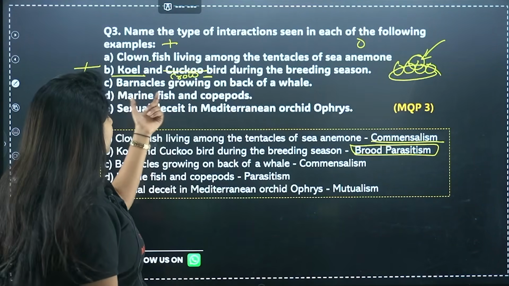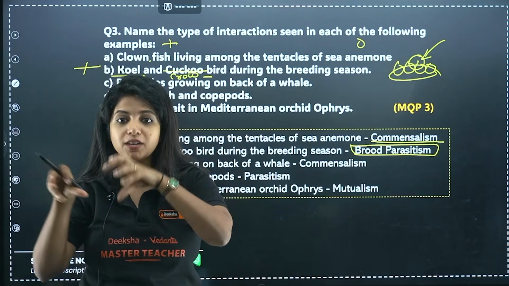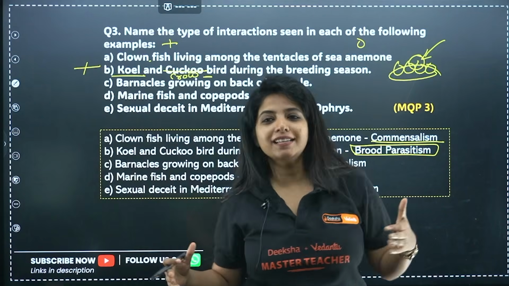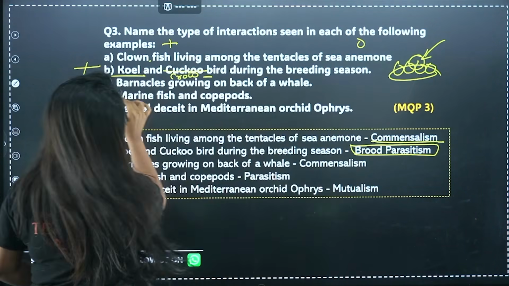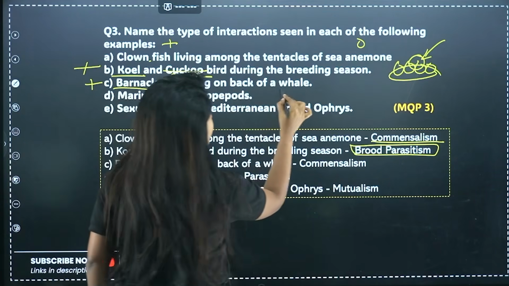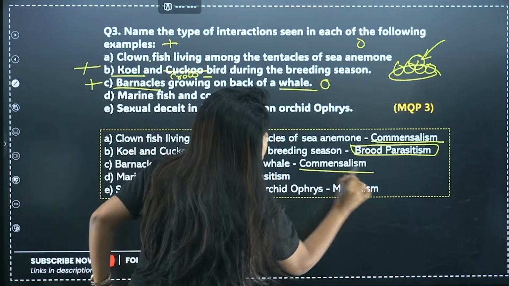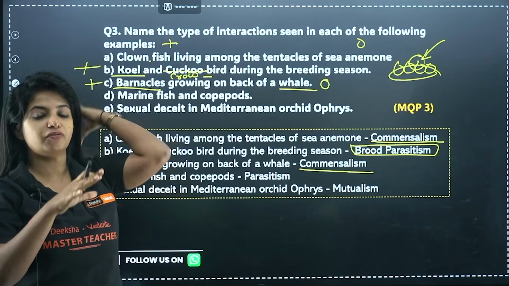Now you have barnacles growing on the back of the whale. On the whale you might have seen some things stuck on the surface. What is this? This is a barnacle. Wherever the whale moves, the barnacle is getting easy transport without any ticket money. So basically over here again one organism is getting benefit, and the other organism is neither getting benefited nor harmed. So I'll say it is an example of commensalism. It's just for transportation purposes that the barnacle is staying on the surface of the whale.